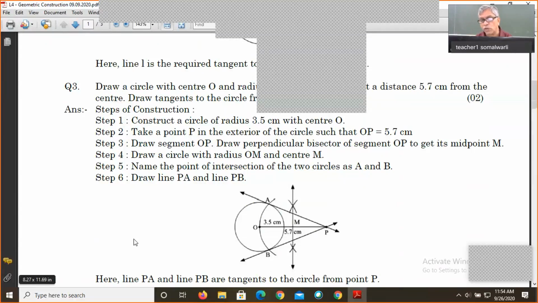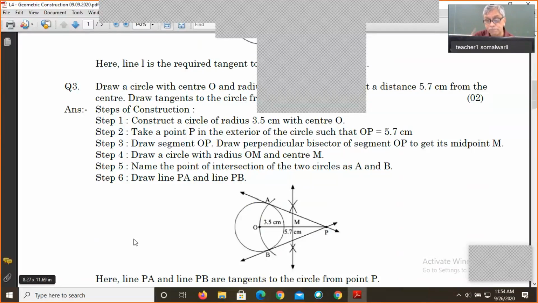OAP will become 90 because the circle's diameter is OP, and any point A on that circle, if we subtend the angle by the diameter at A, it will always be a right angle.